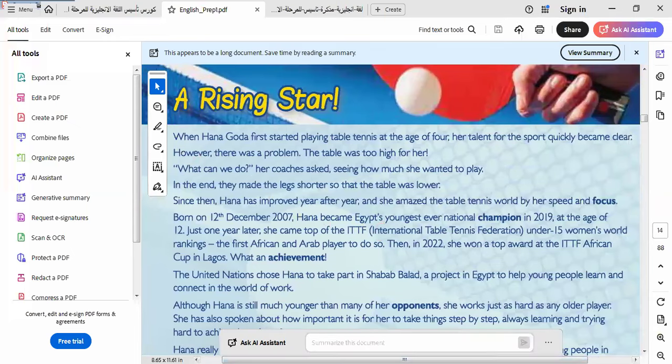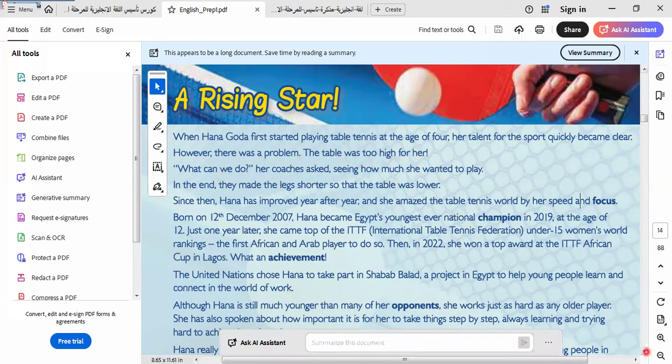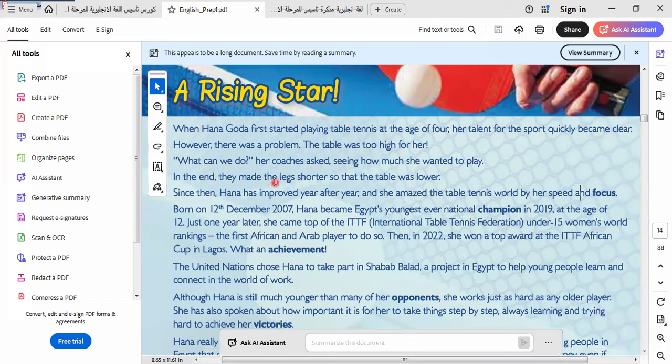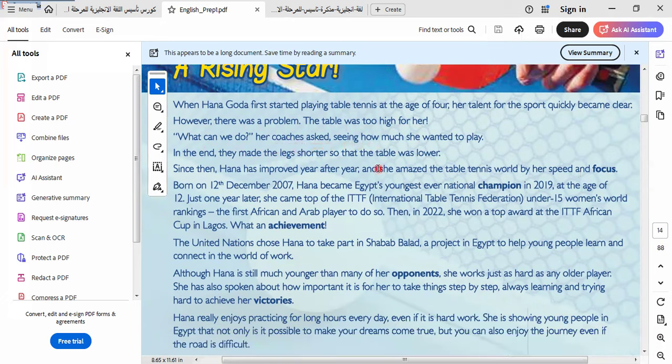To understand the meaning and to understand the text that we answer in the exam. Here we say: When Hannah Gouda first started playing table tennis at the age of 4, her talent for the sport quickly became clear. However, there was a problem. The table was too high for her. What can we do? her coaches asked, seeing how much she wanted to play. In the end, they made the legs shorter so that the table was lower.